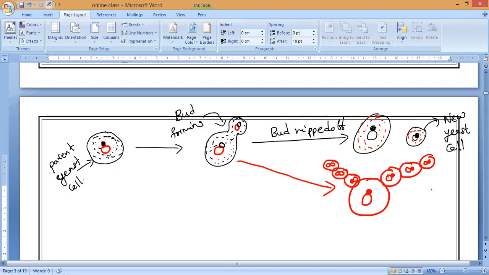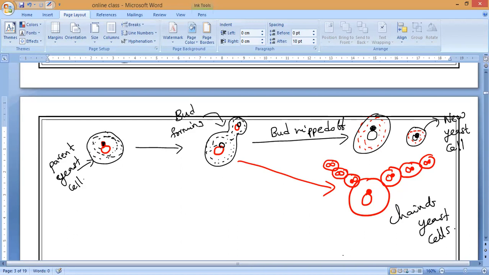So a long chain of yeast cells will form at a time, then later only they will detach from the parent cell. Do you understand, everybody? They will form their own buds and all of them remain attached to the parent yeast. Then later they will form what? A chain of yeast cells will form.